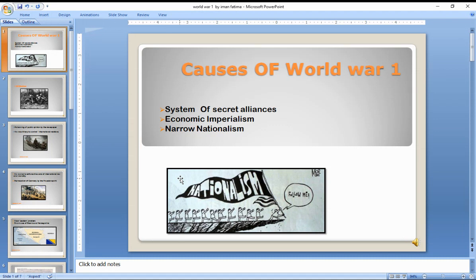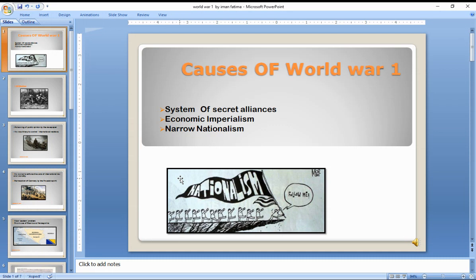Intense nationalism in Serbia created bitterness between Serbia and Austria-Hungary. Serbia at that time wanted to annex Bosnia, but unfortunately Austria annexed Bosnia. So that was the bitterness between both nations. And after the assassination of the Archduke Franz Ferdinand, that pushed really hard towards the war.